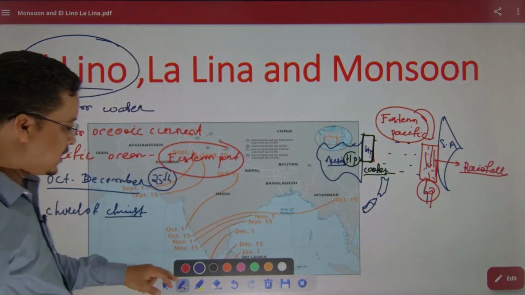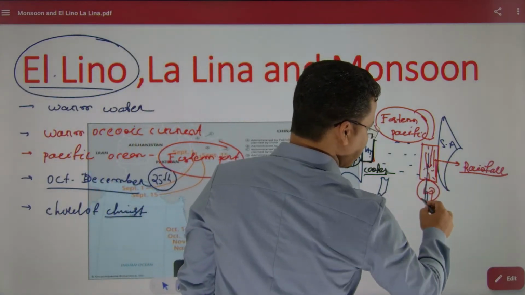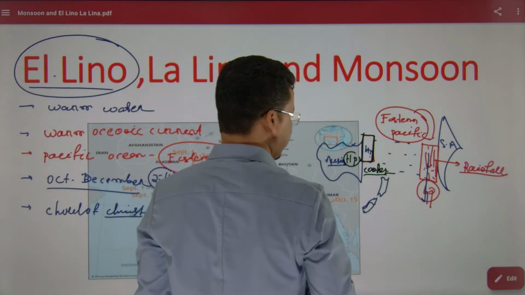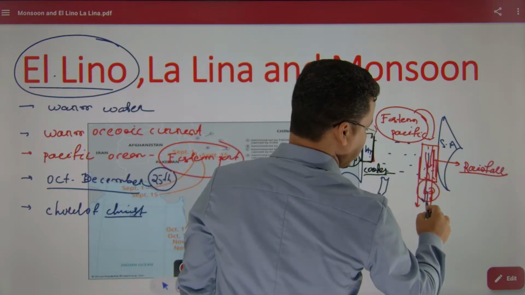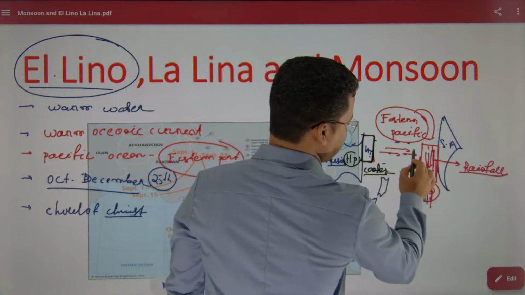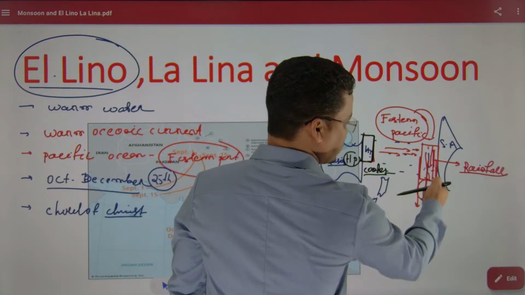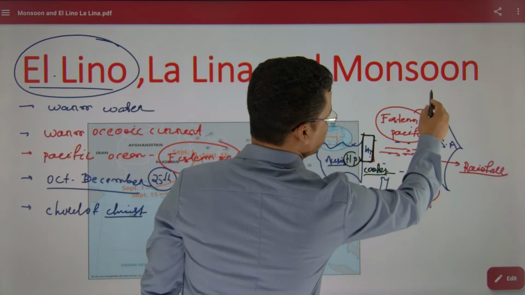That means El Nino, what exactly it does, this warm oceanic current flows like this. This is very important, you have to remember all. This warm oceanic current flows like this, it flows as the counter equatorial current, then it flows from north to south. So El Nino flows north to south.